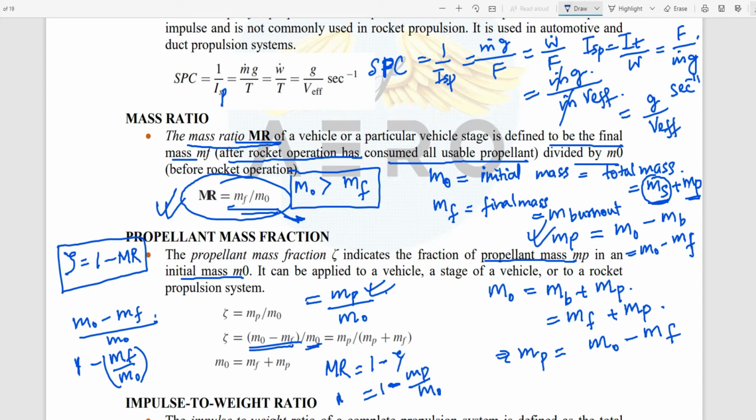Right? I can also state it likewise. Now what is the unit for this propellant mass fraction? What should be the unit? It is a dimensionless number.